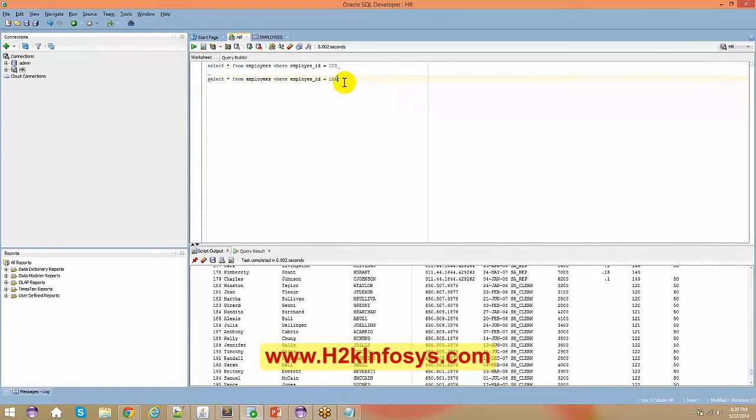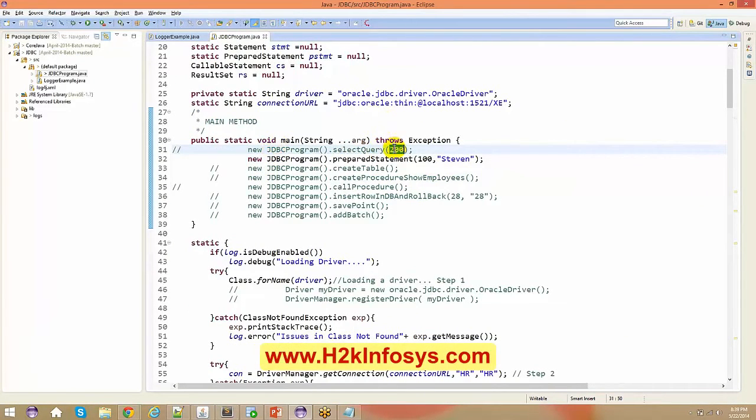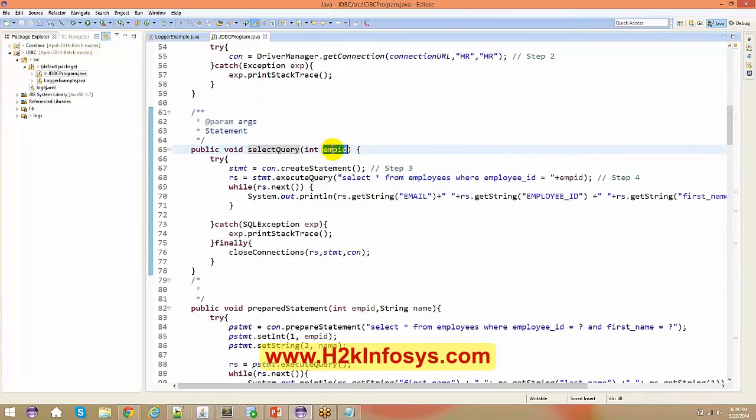So you have to pass some arguments to this, or some value to your where clause. The same thing I'm doing here. When I'm using my select query, I can dynamically change this value here. So when I change this value, it comes to your select query, and from your select query, you are basically passing this information to the where clause. Okay, so this is dynamic for me.